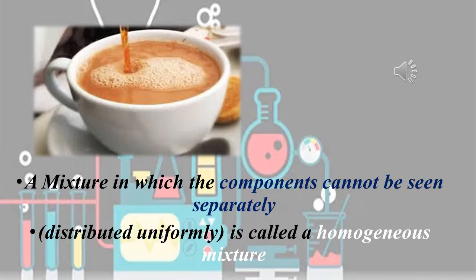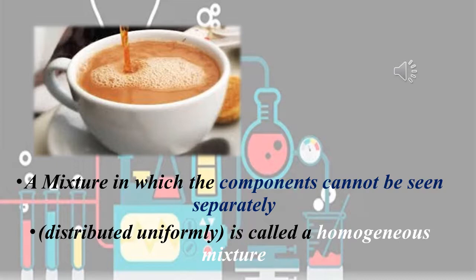That mixture is said to be a homogeneous mixture: a mixture in which the components cannot be seen separately. In this tea example, we have different kinds of particles, but after the preparation of tea we cannot distinguish each particle, that is tea leaves or water or sugar or milk.